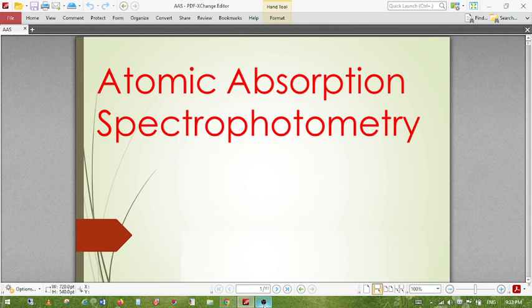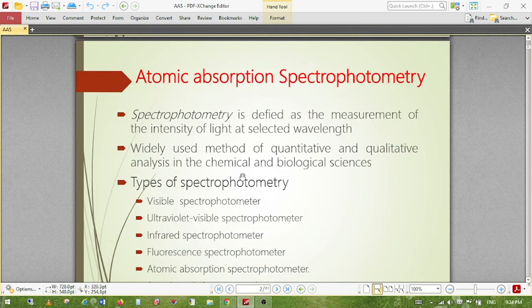So spectroscopy is basically the measurement of the intensity of light only, and through this intensity we are able to know the unknown concentration when comparing with the standards and other library information. So this is mainly used for both quantitative and qualitative analysis. For example, quantitative means we mostly use it for calculation of the unknown sample or compound, the unknown concentration.